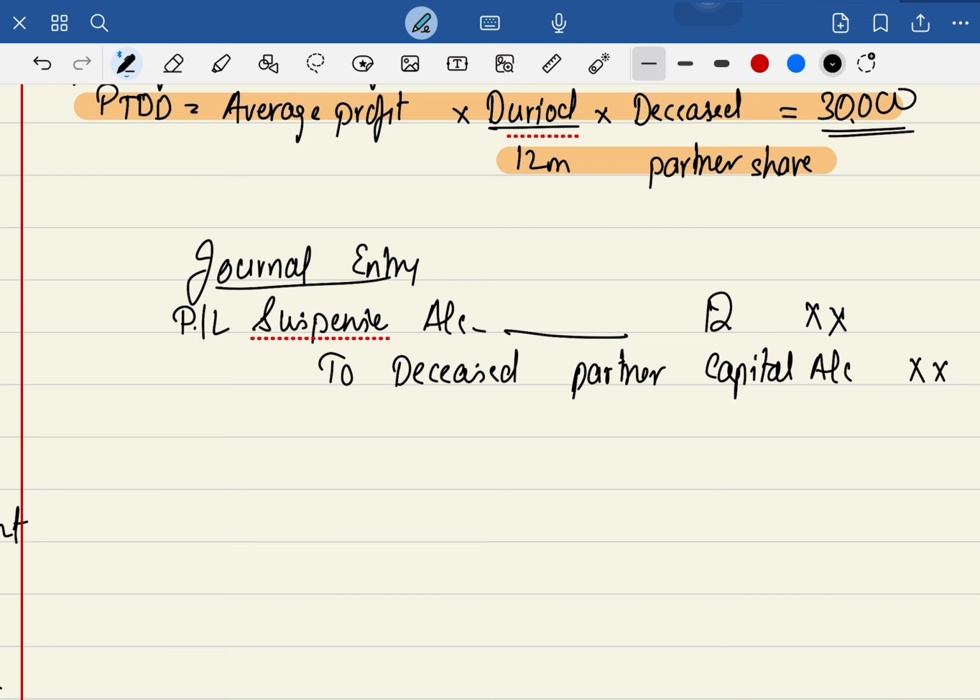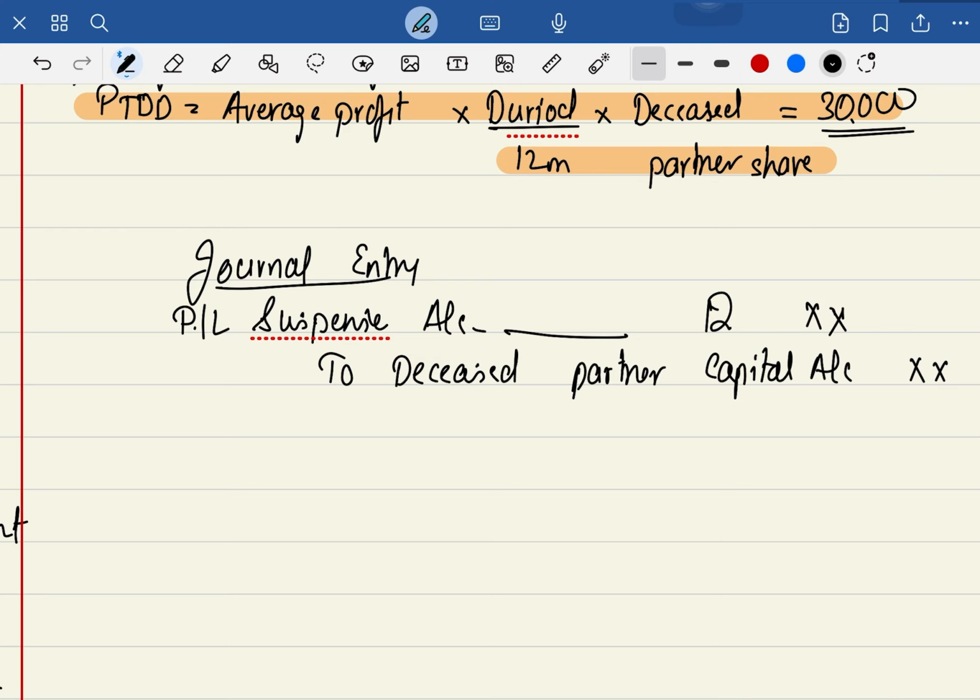So during the year, after the year end, they'll be calculating the profits, and in that profit they'll be writing this amount, that whatever profit we have given to him. So that's why we do not know the profit and loss account for the current year. Then too we are dividing the profits, and as of now we do not know what is the exact amount. We are posting it to a profit and loss suspense account. Do you understand this difficulty?